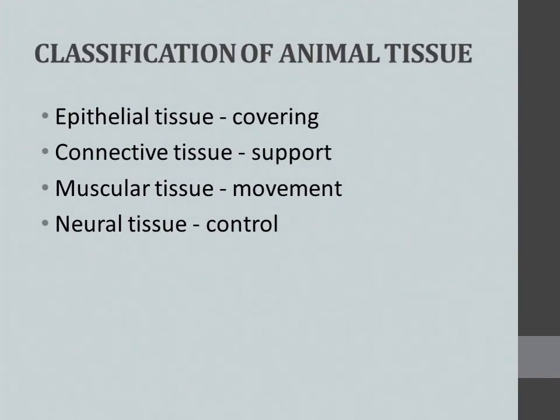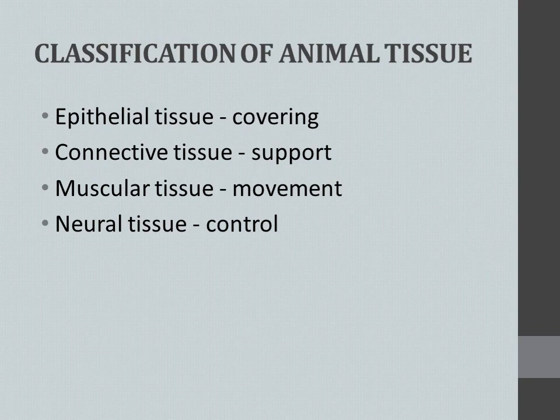Then the next one, classification of animal tissue. So now we understood what is tissue, right? The group of cells. In animal, we are going to learn about animal tissue, the tissues which are present in animals, right? So this also has various types of tissue. As per the structure or as per the function, it will be classified as various tissues, right? And now let us go on to this classification of animal tissue.